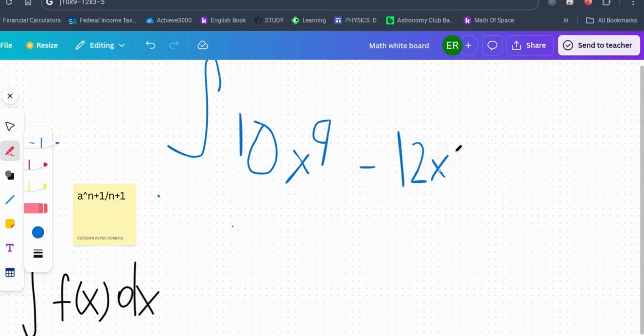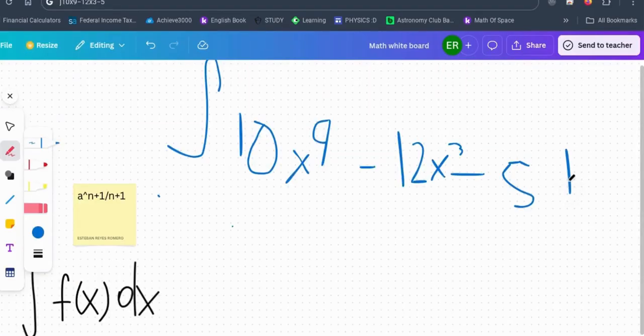I'll give you guys some time to do this. Oh no, it's not 5x, it is just 5. I don't know if it's plus or minus. Give me a second. It is minus. Okay, go ahead and try and solve it.